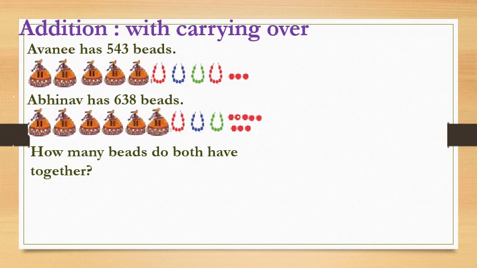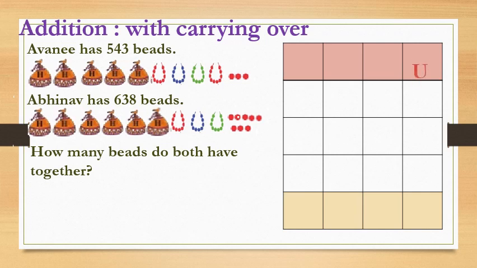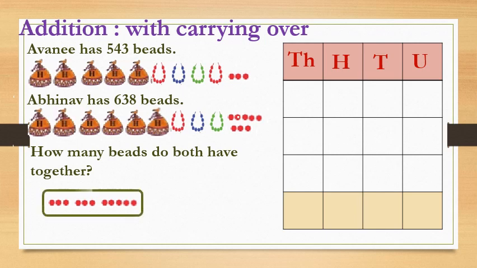Okay, now first we will make a table and keep here units, tens, hundreds and thousands. Okay, dear students, see here, first we will move to the unit place. Unit place means singles. Now here, how many total singles are there? Avni has 3 and Abhinav has 8. So altogether they become 11, correct? So we can write 11 like this.